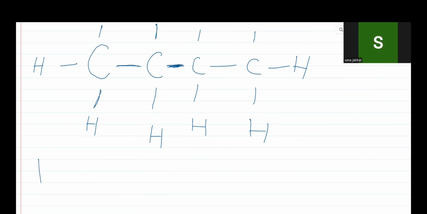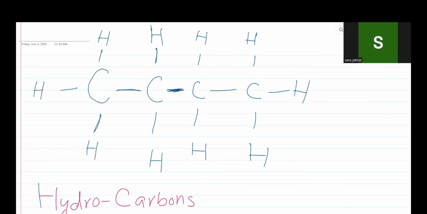So what about hydrocarbons? I've just told you that hydrocarbons are all about the carbon and hydrogen bond. If we attach O and H with this carbon atom or with any other carbon atom, then it is no longer called a hydrocarbon, because we have attached an oxygen atom.